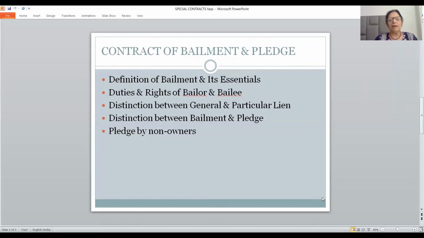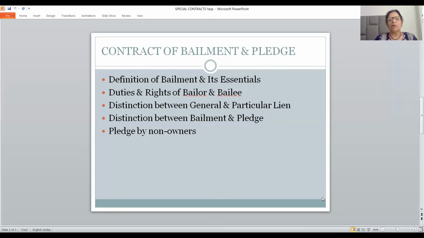Distinction between bailment and pledge: 3 to 4 points of distinction. Bailment is defined under section 148. You know the definition. Pledge has been defined under section 172. Pledge is a part of bailment. When goods are delivered as security for a debt, it is known as a contract of pledge. The two parties involved are the pledger and the pledgee. So pledge is a part of bailment. Bailment has multiple purposes, but pledge has a single purpose only.